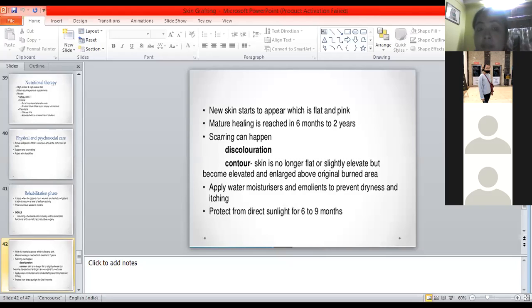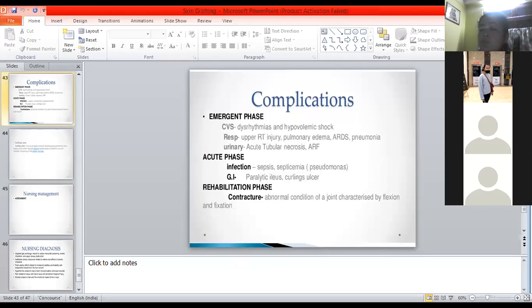There might be some complications, so one can also call the various phases different. In the emergent phase, in the cardiovascular system, there will be arrhythmias, hypovolemia; in the respiratory system, upper respiratory syndrome, pneumonia; in the urinary system, it may be necrosis, failure. In the acute phase, it may be infection. Cannot flex or bend properly, so that is called a burn contracture.